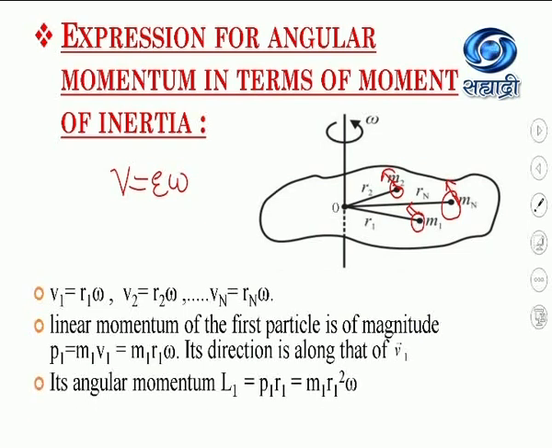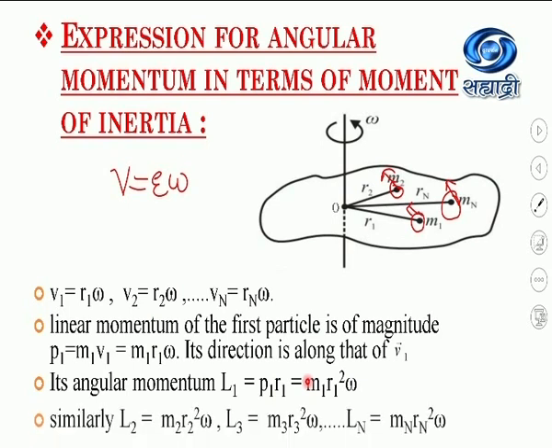Now its angular momentum L1, that is the angular momentum of the first particle, is P1 into R1, which is M1 R1 square into omega, because P1 is M1 R1 omega. So this R1 and this R1 will become R1 square. So it is M1 R1 square into omega.